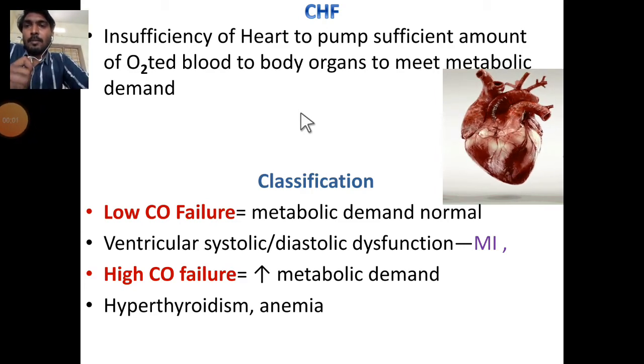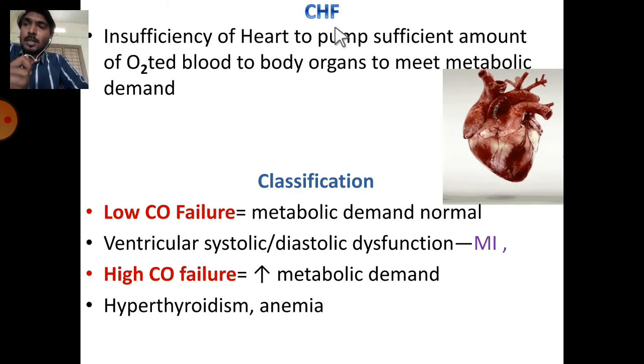For third year first semester students, Pharmacology 2. Under this topic is congestive heart failure. Congestion means accumulation of blood or body fluid in an organ or any tissue. Here congestion takes place due to the heart failure, so that's why it is called congestive heart failure.